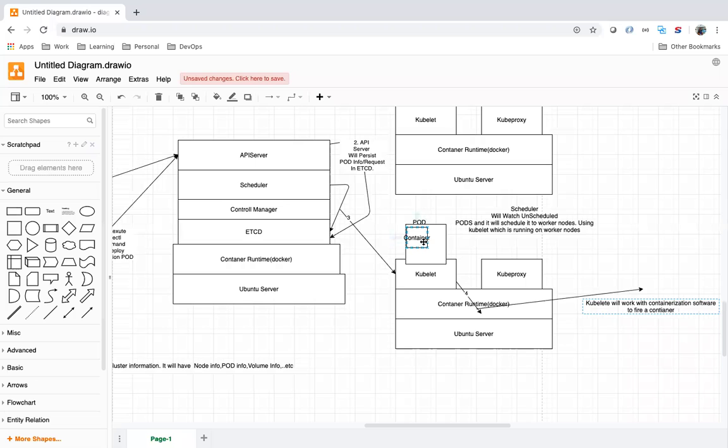So we will get a container. The container will be wrapped under the pod. We will discuss how to create a pod later.